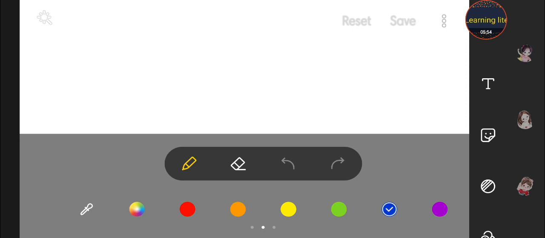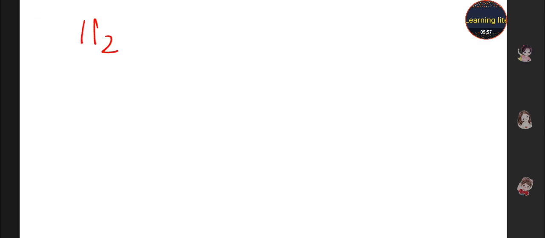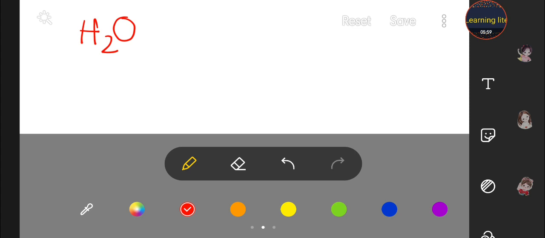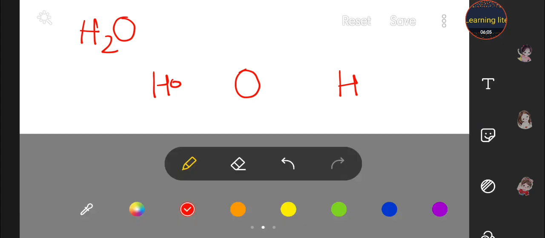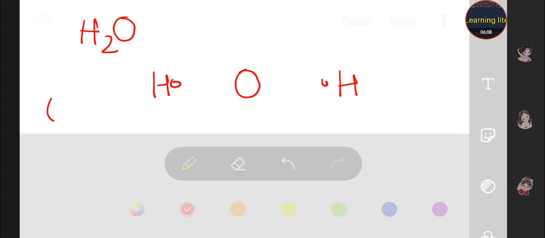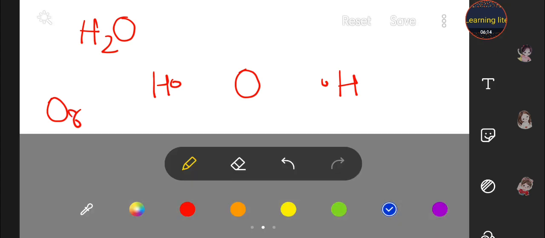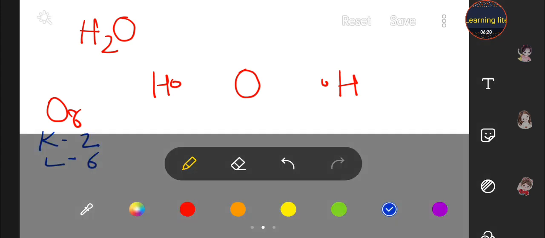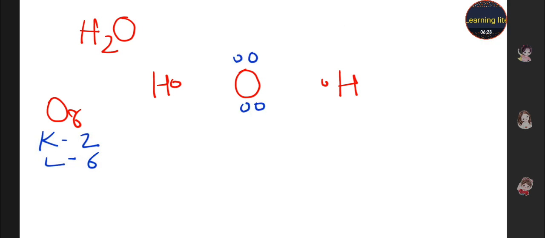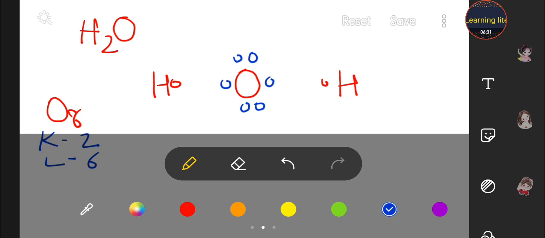We have to draw the electron dot structure of water. What is the formula of water? H2O. Hydrogen has one valence electron here. Oxygen is on the 8th number, students. So if we distribute electrons, K2 L6, it means it has 6 electrons in the outer shell. To complete its octet, it shares electrons. Six electrons. Okay, now they share the electrons.